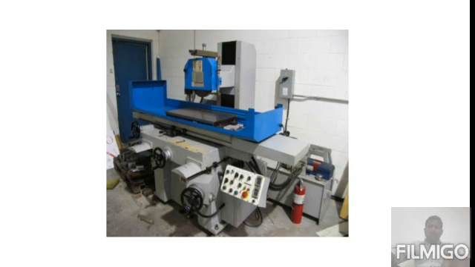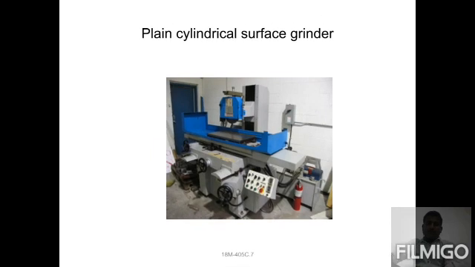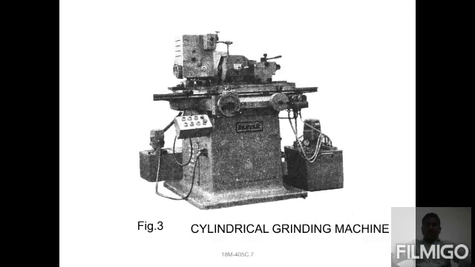The table consists of two types of tables. You can observe each and everything. It is a modern type, present in industry. We have to check which type of workpiece and which type of grinding wheels and grinding machines are being used. Then next, you can check one more cylindrical grinding machine. It is the oldest one.